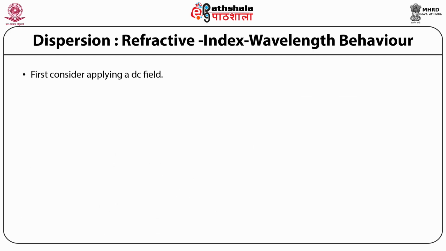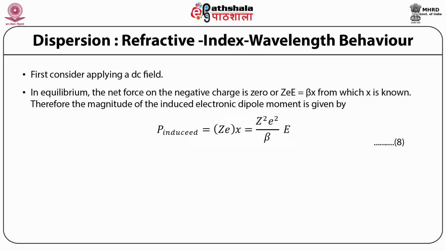First, consider applying a DC field in equilibrium. The net force on the negative charge is 0, or Z e E is equal to beta x, from which x is known. Therefore, the magnitude of the induced electric dipole moment is given by Z squared e squared E by beta, as expected, induced in proportion to the applied field.